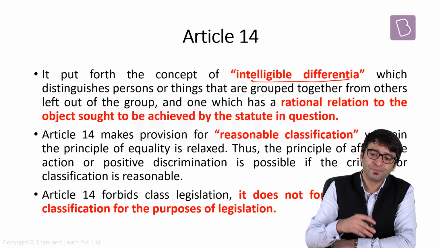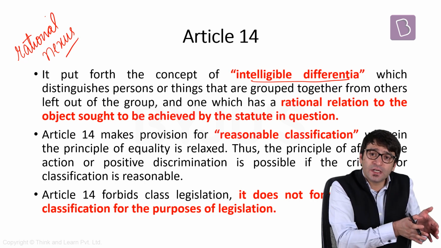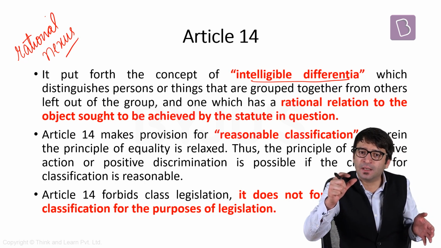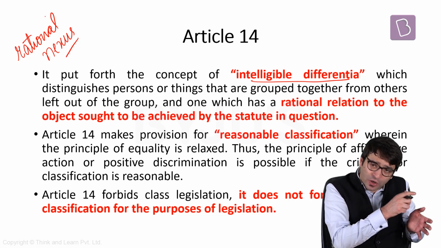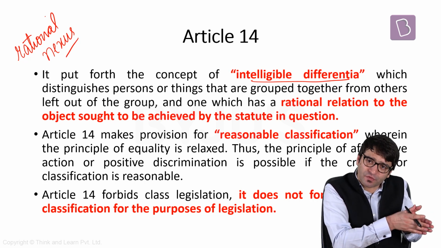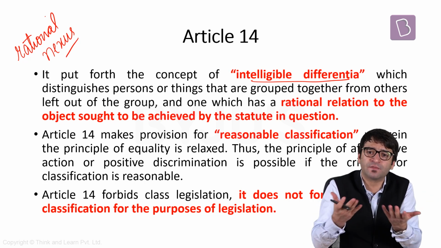That's ground number 2. Ground number 3, there should be a rational nexus. A rational nexus between those who are included and the objectives of this bill. Who all are included? Minorities from these three countries. What is the objective? The objective is to provide citizenship to these minorities. Problem solved. Article 14 is not violated.